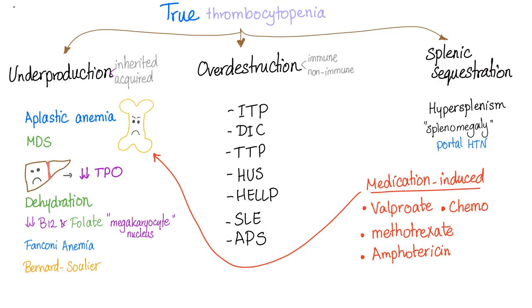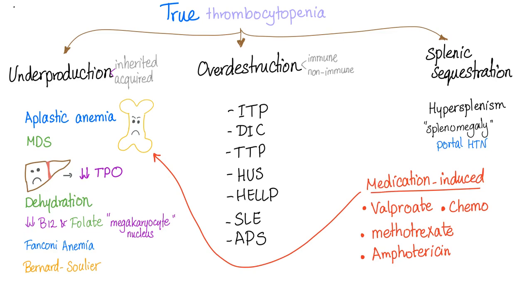Next, we have the splenic sequestration, hypersplenism. When the spleen is large or is hyperfunctioning, it will hide more platelets. It will engulf more platelets in it. Also, portal hypertension, because portal hypertension will lead to splenomegaly. Same thing, this is called splenic sequestration.